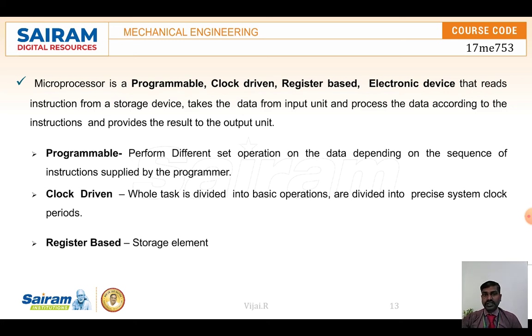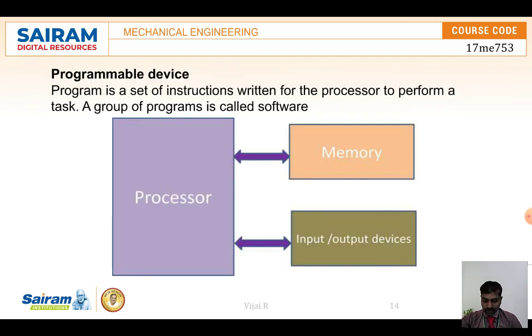It functions according to some clock system which is already set. According to that it will function, with input, output, data and storage, and it's entirely made as an electronic device. Now there are three important things we are going to see: the input output device, the processor, and the memory.